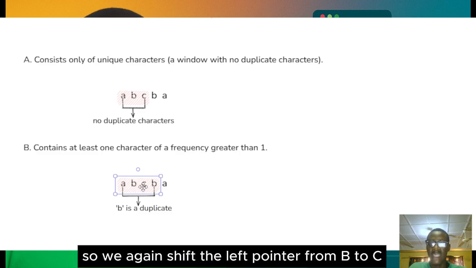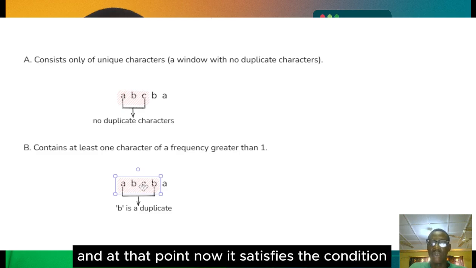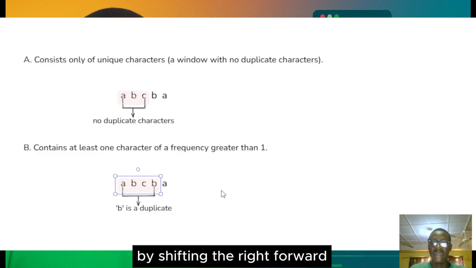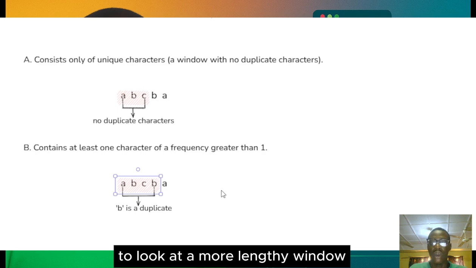So again we shift the left pointer from B to C, and at that point it satisfies the condition. We can now continue to expand by shifting the right pointer forward to look at a longer window.